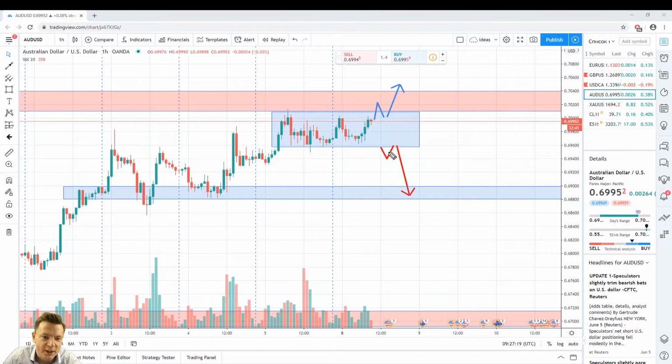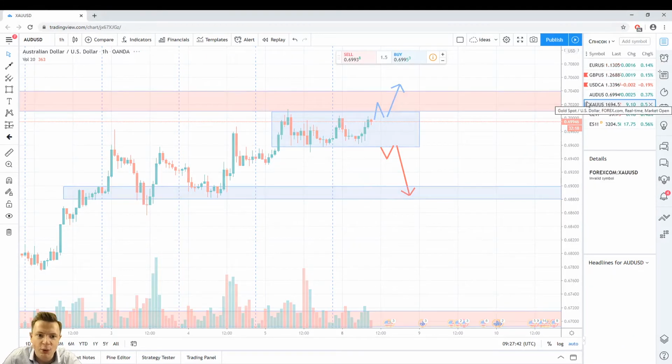That's why we expect, if price with an impulsive move breaks out of support, then a pullback, it will be a nice opportunity to take a short. In this case my first target will be around 0.6969 for sure. If price with an impulsive move up breaks the resistance of this consolidation and then a pullback, reversal model, it will be a nice opportunity to take a long. In this case my first target will be around 0.7050.